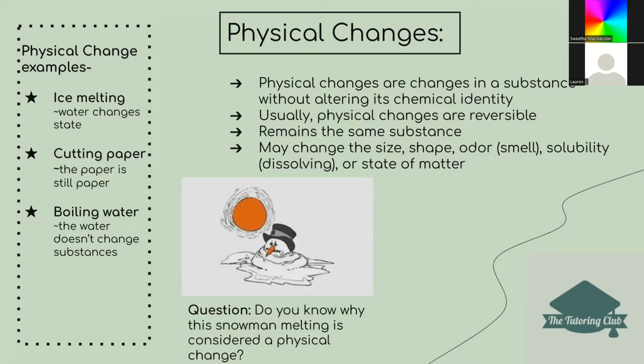Secondly, cutting paper is a physical change because the paper is still paper. Just because you're changing the shape of it, which is what we discussed over here, it's still paper. It's still the same substance. And last, we have boiling water. The water doesn't change its substance, it's still water. And if you turn down the heat a little, it'll stop boiling and it will just still be the same substance.